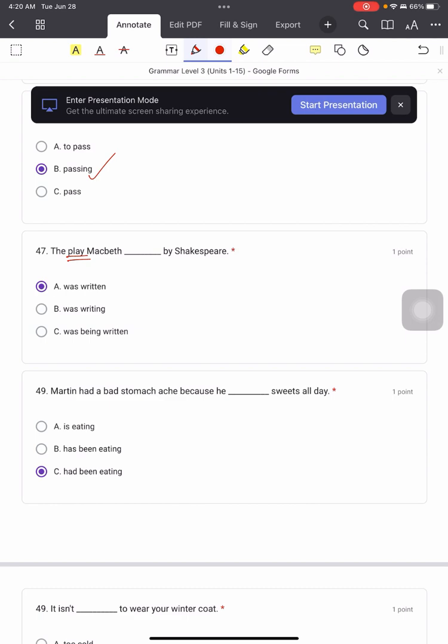So A and C are actually passive. B is active. Why do we say active? "Was writing", 就是他在写。Wow, cannot be. 那个表演是不会自己写的。So we have to use passive. So A and C are passive, and we choose A, because Shakespeare was already dead, so we don't use "was being written". We'll just straight away say "it was written".